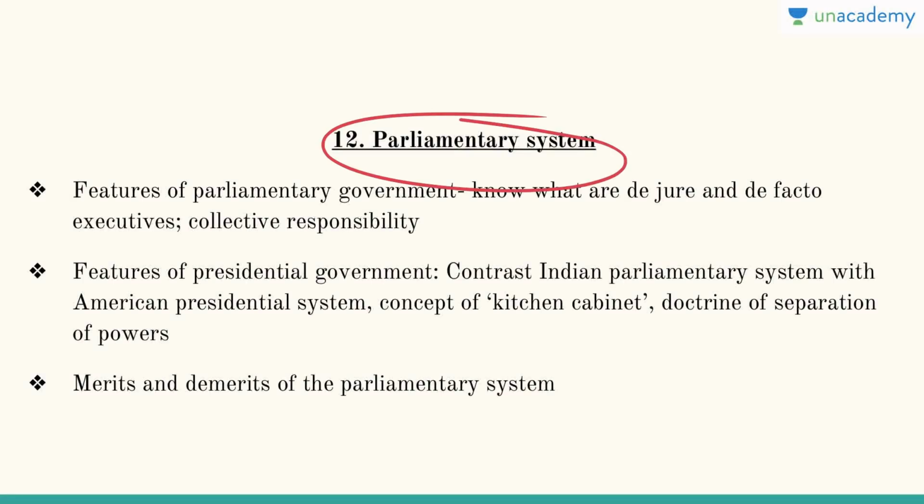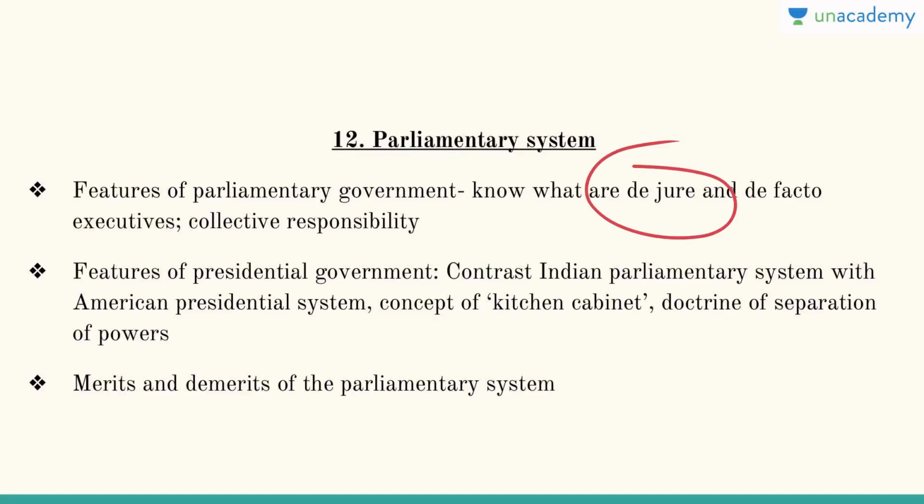So chapter 12 is the parliamentary system. Here we will see the features of parliamentary government. Know the difference between de jure and de facto, by law and by effect, and collective responsibility. Then features of the presidential system of government, which is seen in the US. So contrast the Indian parliamentary system with the American presidential system.